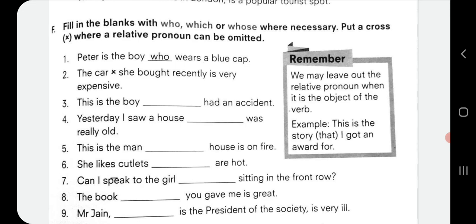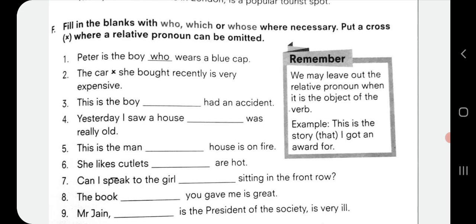Sixth one, she likes cutlets which are hot. So which will be fitting here, as cutlets are a non-living thing. You can also write it like this. She likes cutlets that are hot. But in the exercise we have been asked to use the three words who, which, whose. So we are using which over here. She likes cutlets which are hot.